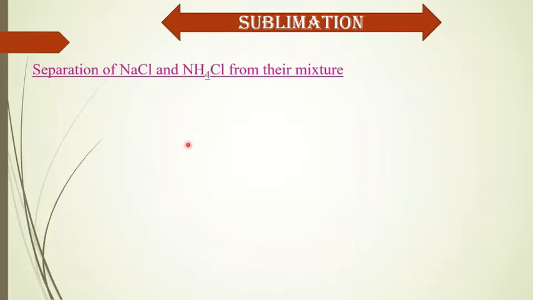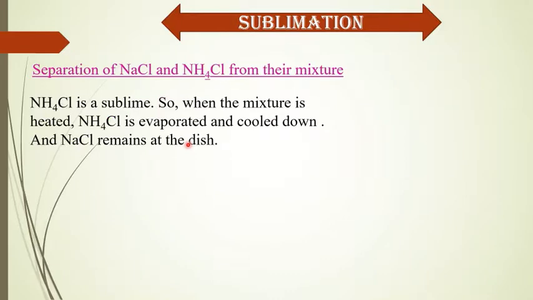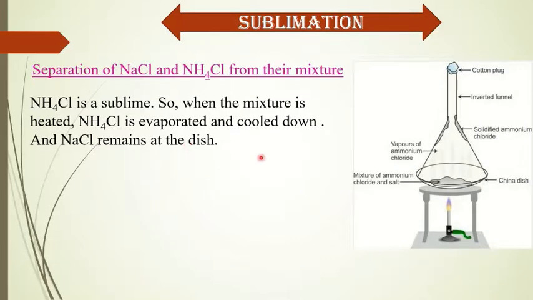So in this way, we can separate sodium chloride and ammonium chloride from their mixture. Ammonium chloride is a sublime, so when the mixture is heated, ammonium chloride evaporates and is cooled down, and sodium chloride remains in the dish. Look, in this way, we can separate both matters from their mixture.